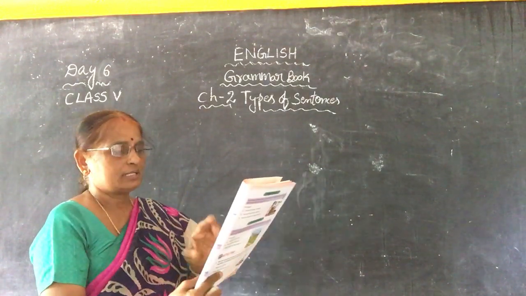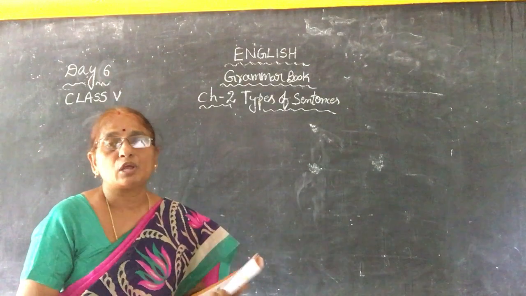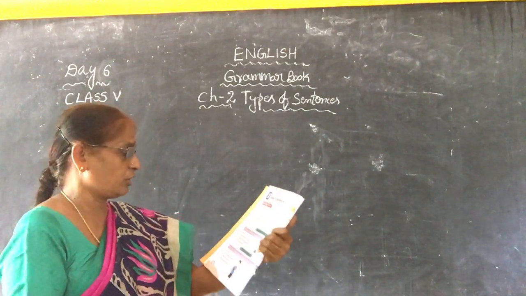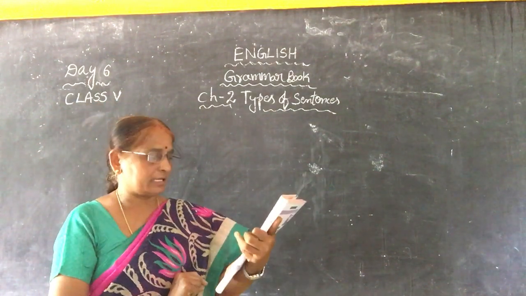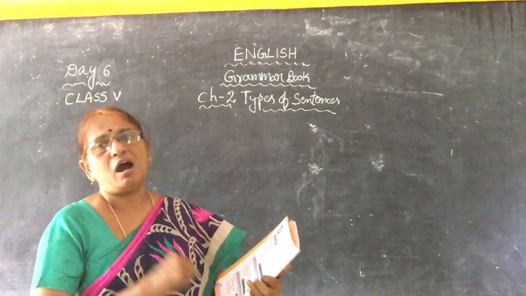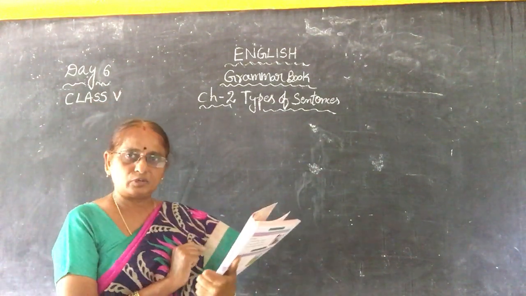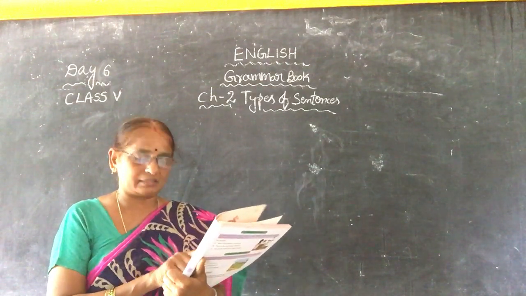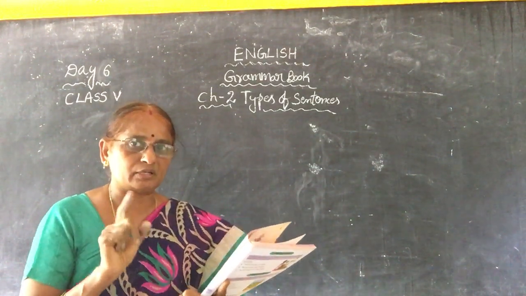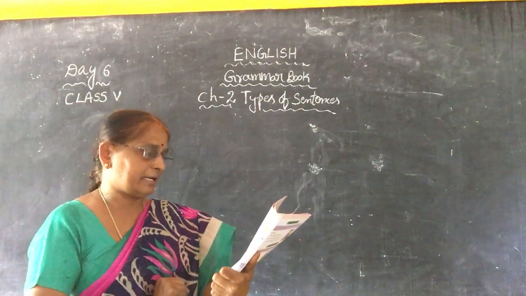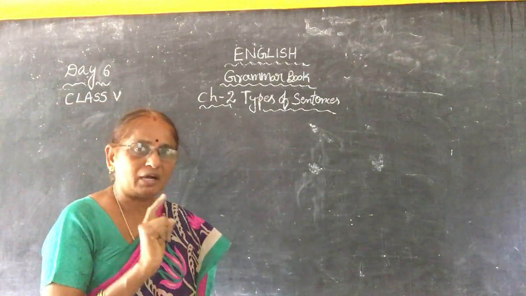Okay, coming to it, sentences can be how many types? Four types. What are those four types? Declarative sentence. Sentence is singular and sentences is plural. What does a declarative sentence do? A sentence that declares something or makes a statement is known as a declarative sentence. It ends with what? Full stop.